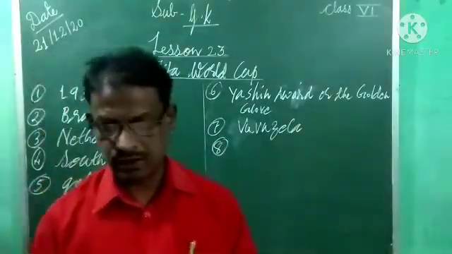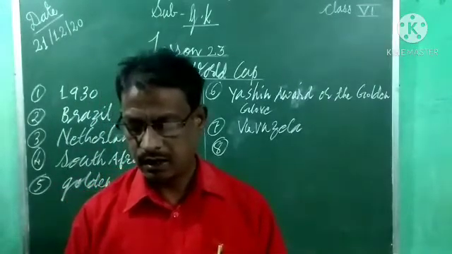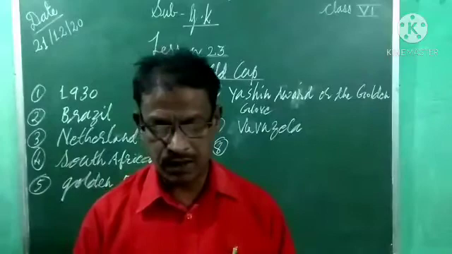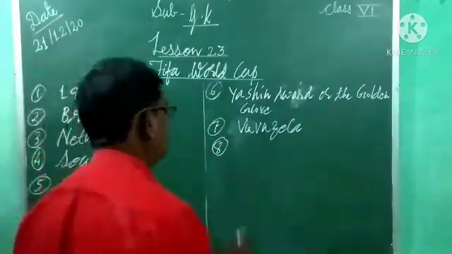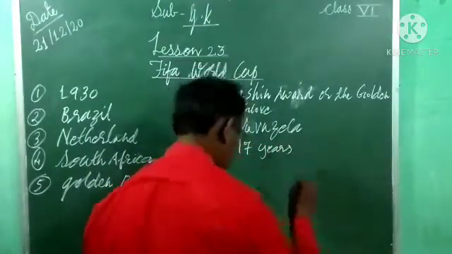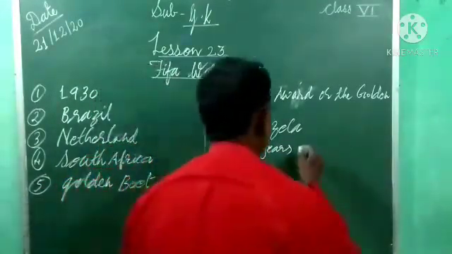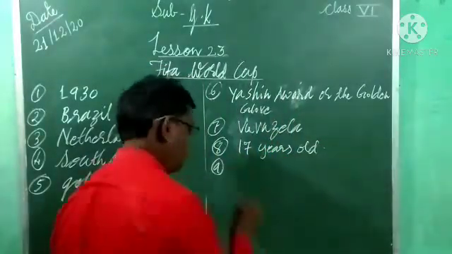Next now, eighth one. How old was Pele when he scored a goal at the 1958 FIFA World Cup in Sweden? How old was he at that time? He was 17 years old. 17 years what? Old. Ninth question now.